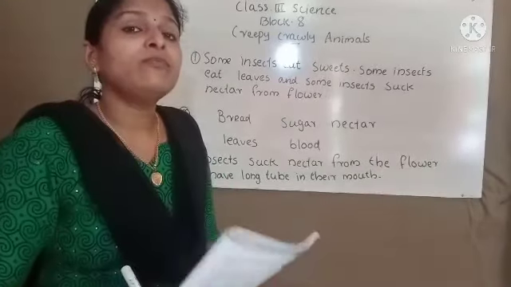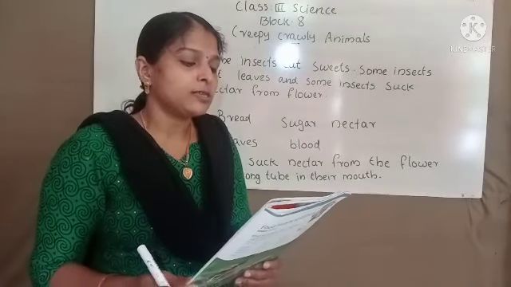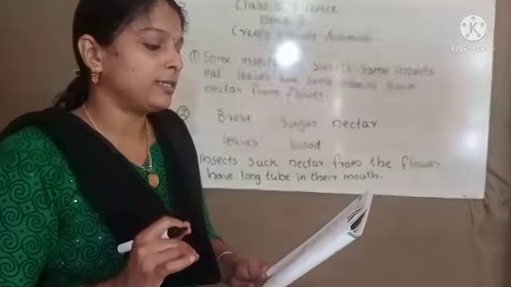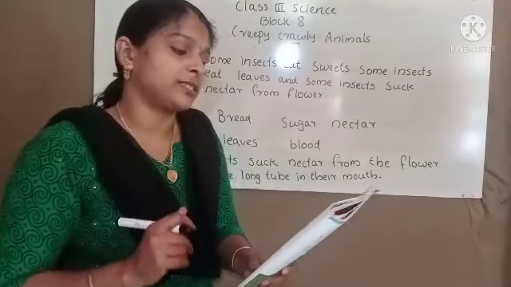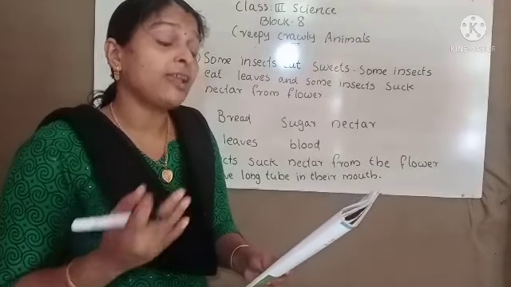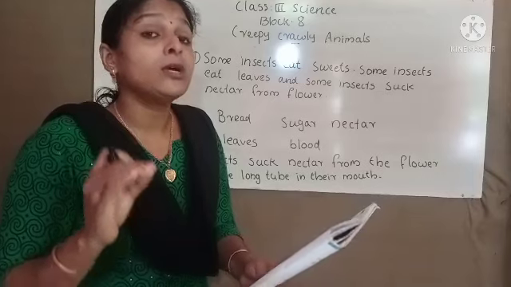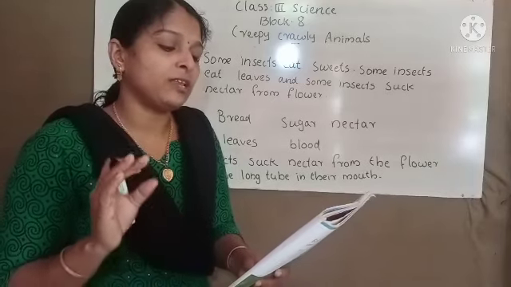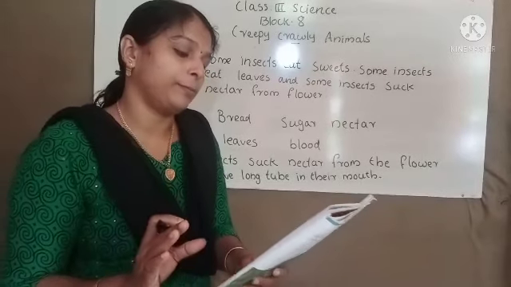Now everybody take your textbook. We have to discuss some practice questions. First and second we already discussed. Third and fourth I didn't take. Fifth question. If you were to invite ants for dinner, what would you give them to eat? Yes, I will give sweets to them. If I invite ants for dinner, I will give sweets to them.